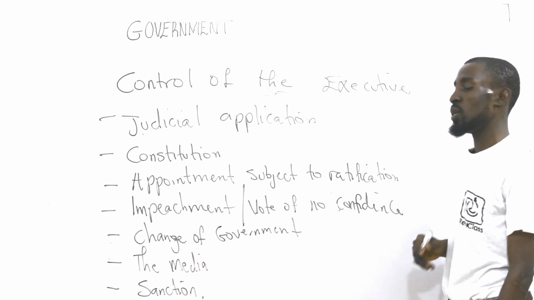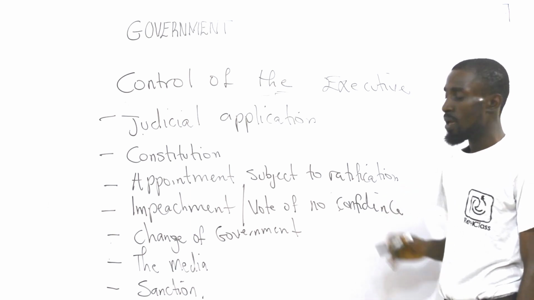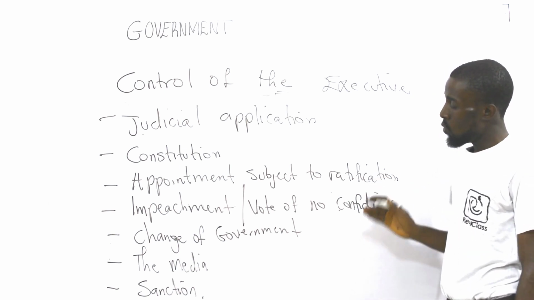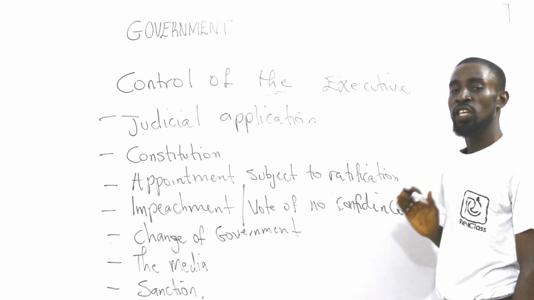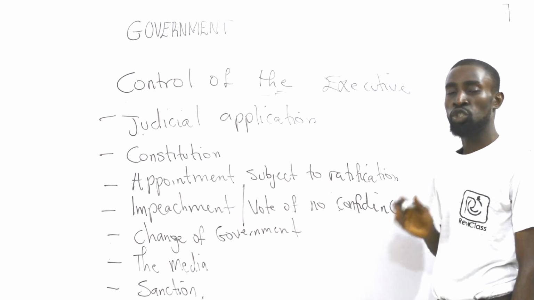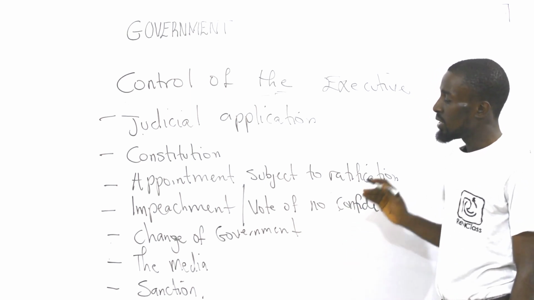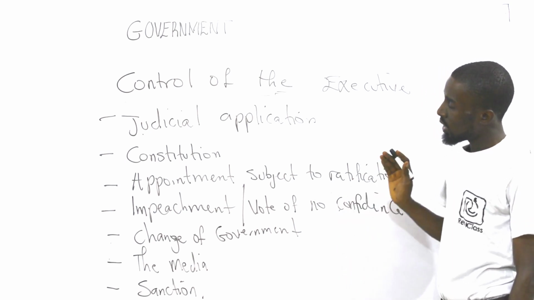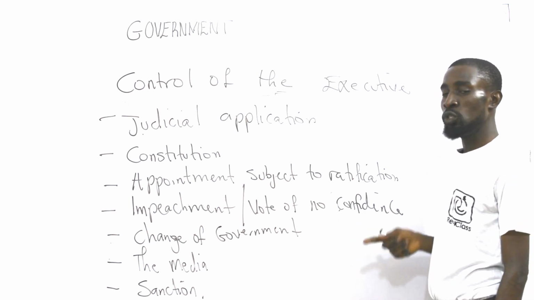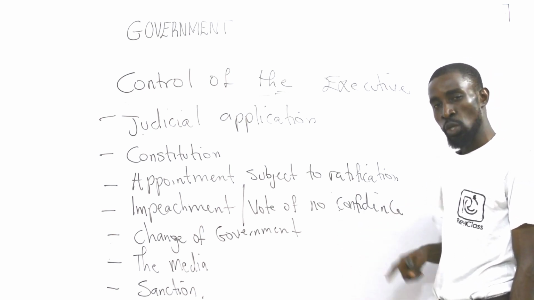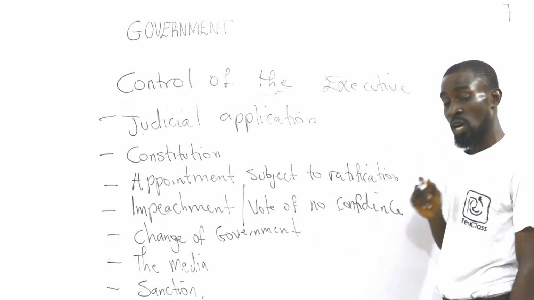Then we talk about change of government. Without election, no head of the executive can remain in office beyond 4 years. As a president or governor, when you have been declared the winner of an election, you are allowed to stay in office for just 4 years, after which there will be change of government through another periodic election. It therefore means that change of government can actually control the executive. No matter how powerful you are as a president, after 4 years you are leaving, except you recontest and win the same election to retain your seat. So change of government controls the power of the executive organ.